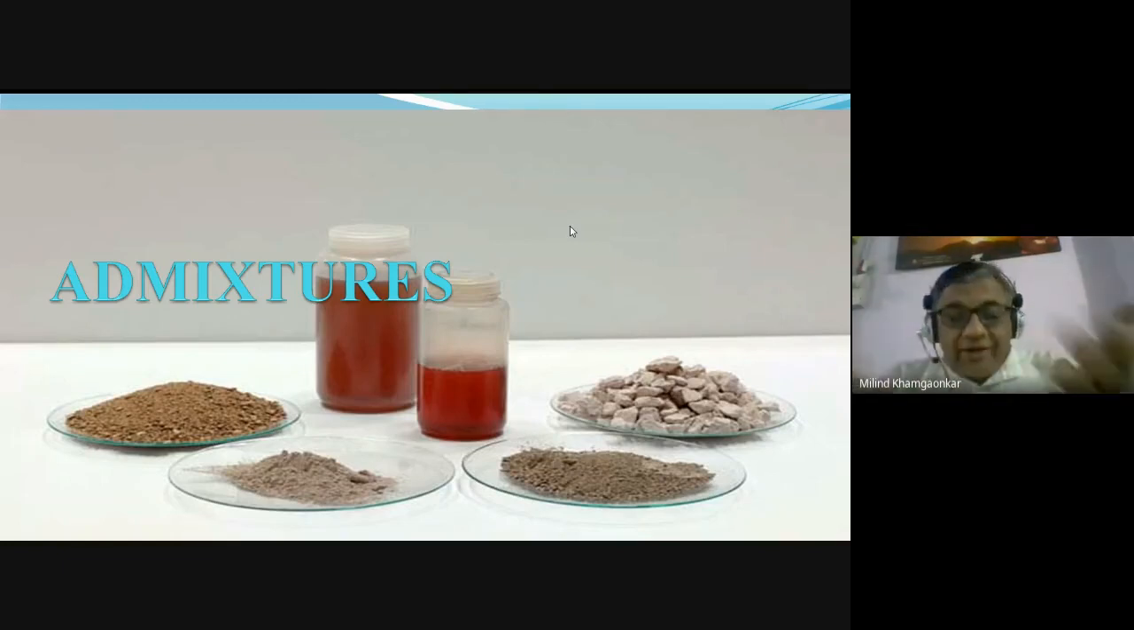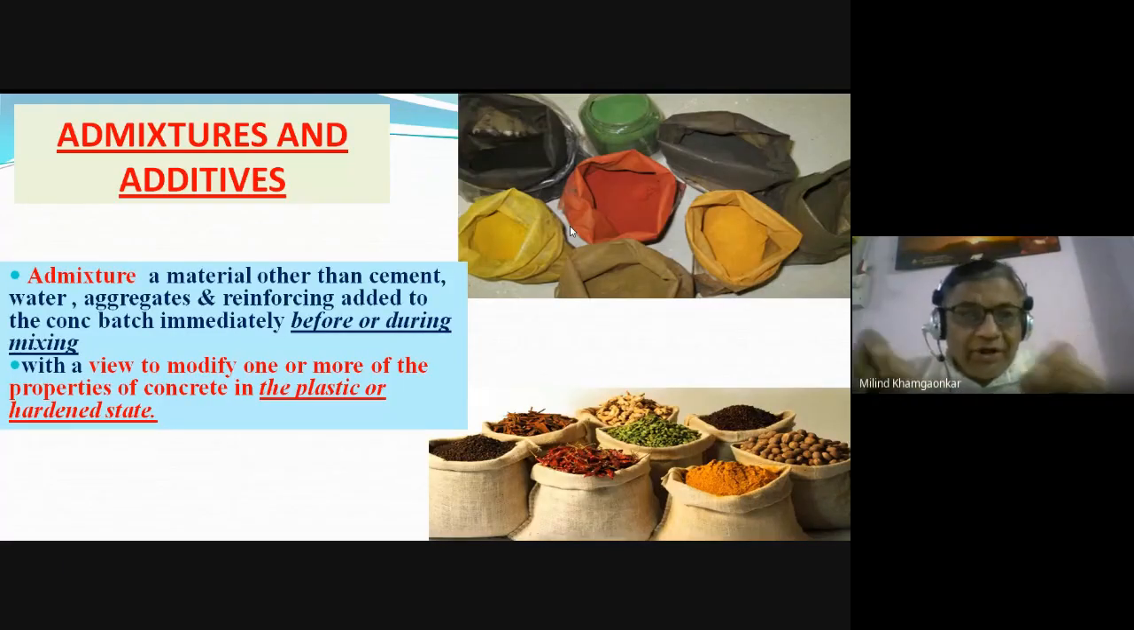Okay, again I expect that all of you must have taken your notebook and pen along with you, and whatever you feel important, you are noting down in your notebook, today's date and today's subject we have started. So admixtures and the additives.